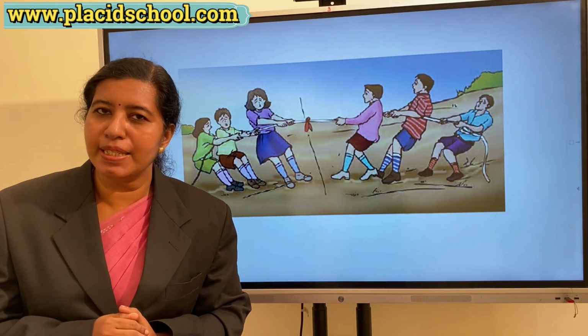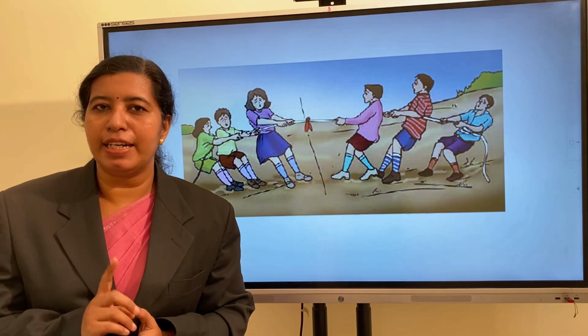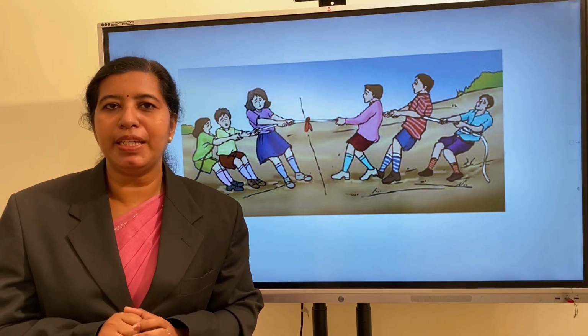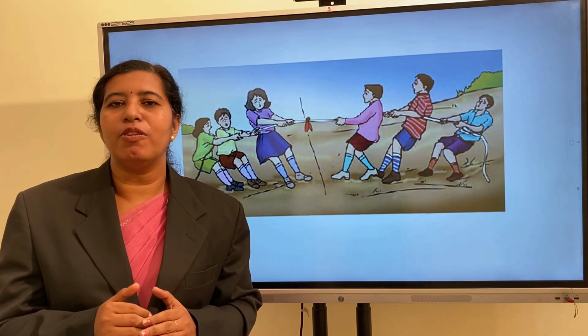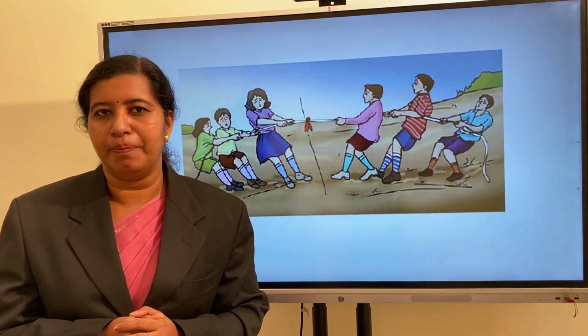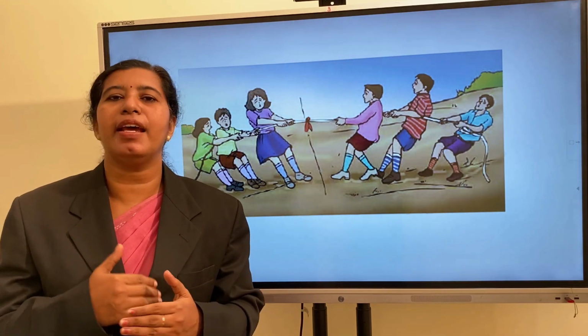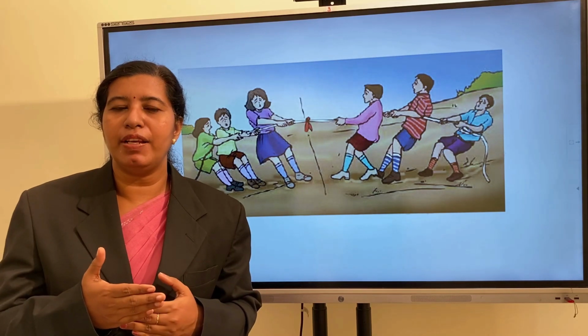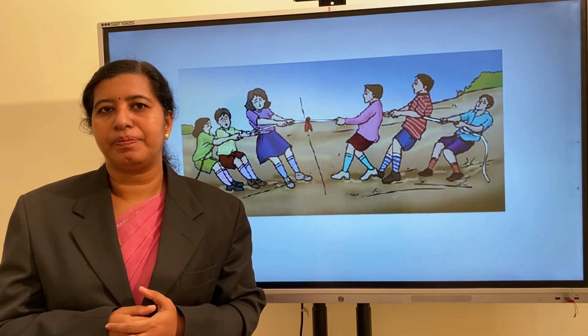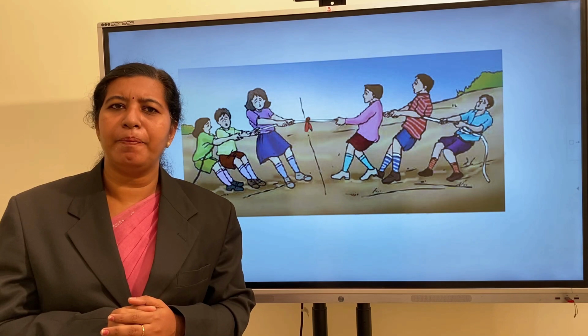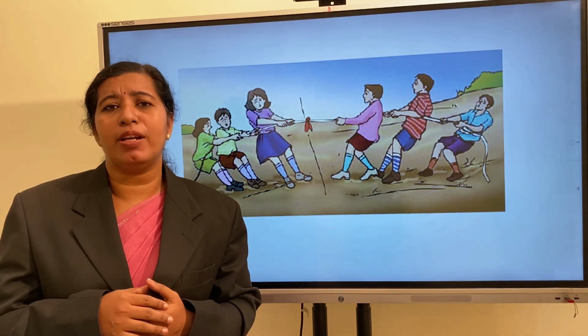So from these examples we can understand that at least 2 objects must be there, then only a force will come into play between them. When one object interacts with the other object, a force will act between them. So in general, many forces are acting on an object.